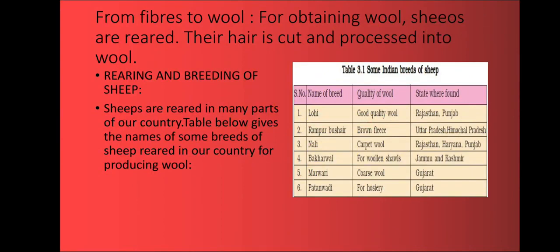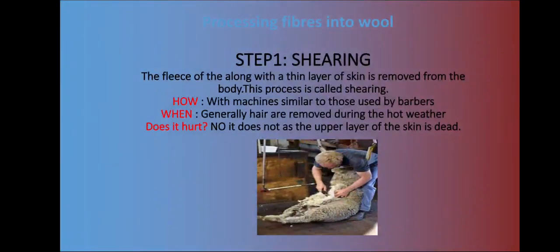Now you can see a table on your screens. This table gives the names of some breeds of sheep which are reared in our country for producing wool. What do you mean by the word rearing? Rearing is actually raising or taking care of animals for our personal use, maybe for food, for dairy products or for some other purpose. You can go into detail about this chart.